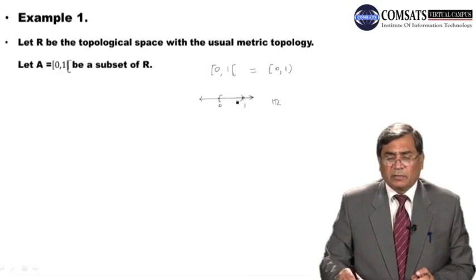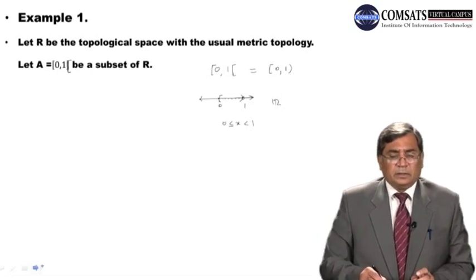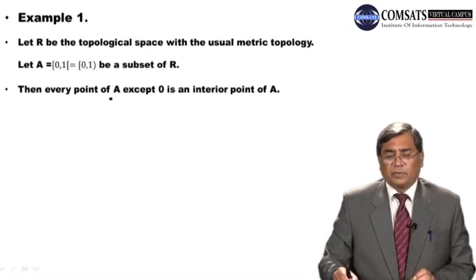So this is an interval such that x can be 0, x can be greater than 0 as well, but less than 1. So this is the set we are taking, a subset of R, then every point of A except 0 is an interior point of A.